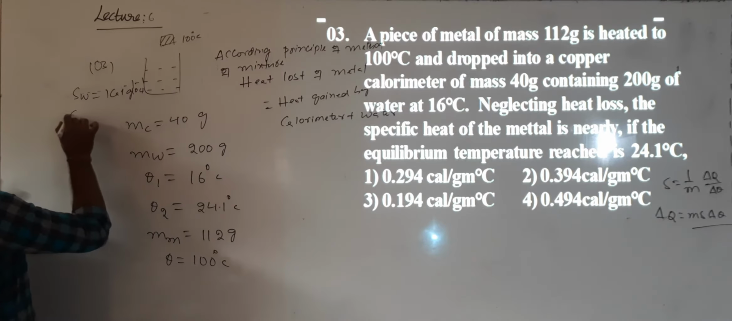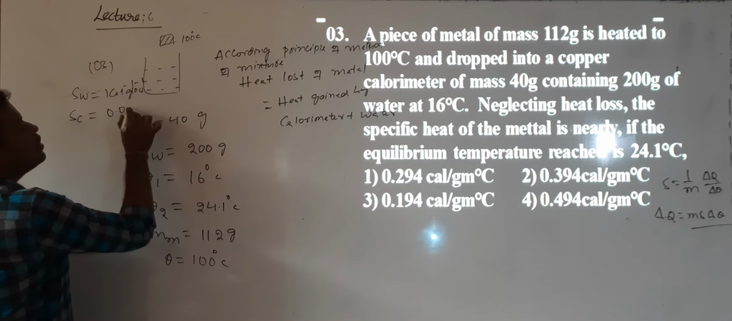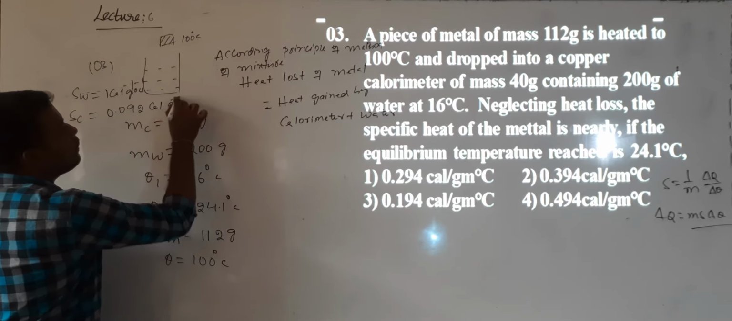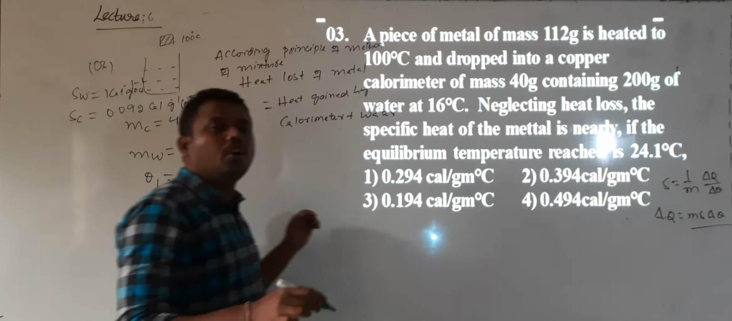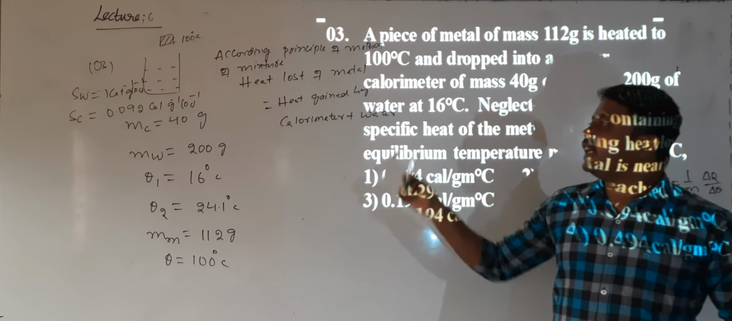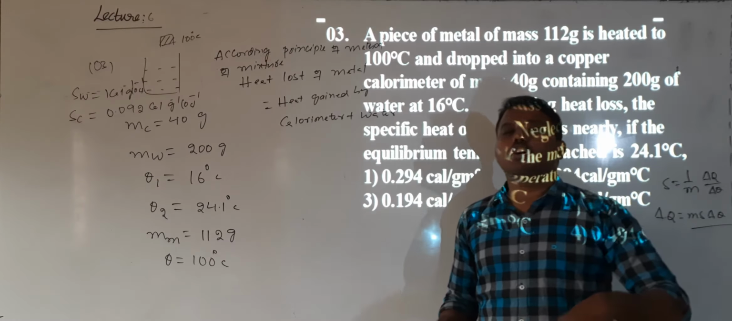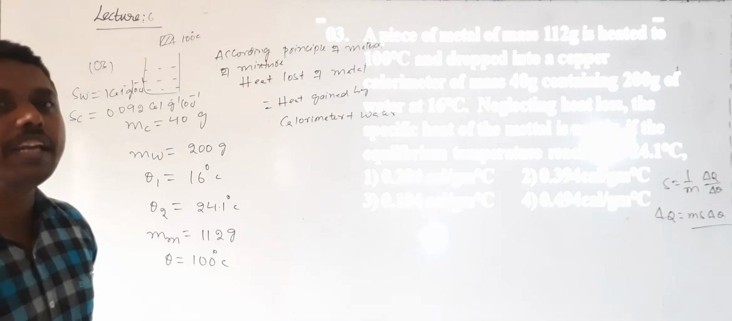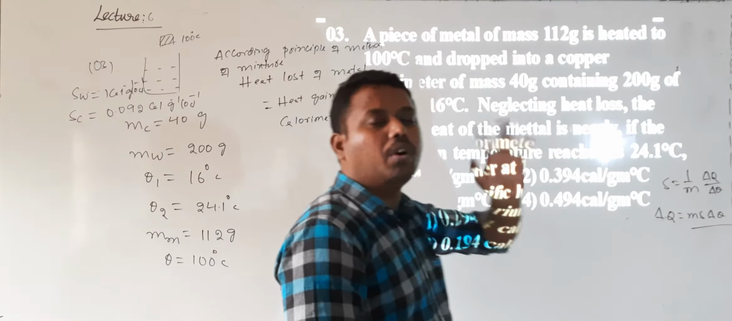But in this question they have not given the specific heat of copper. The copper specific heat value is 0.092 calorie gram inverse centigrade inverse. Without substituting the specific heat of copper, we will not get the exact answer. We cannot take the specific heats of copper and water to be the same. The specific heat of copper is very small compared with water.